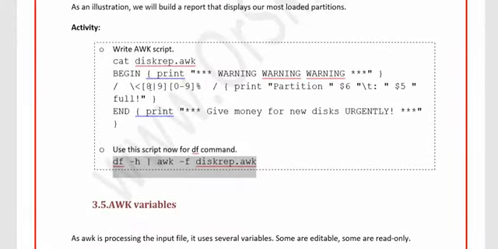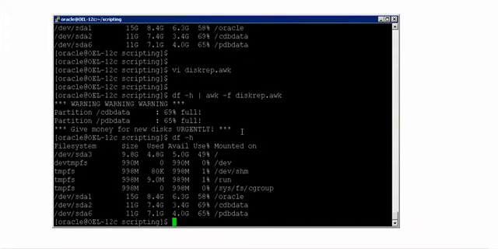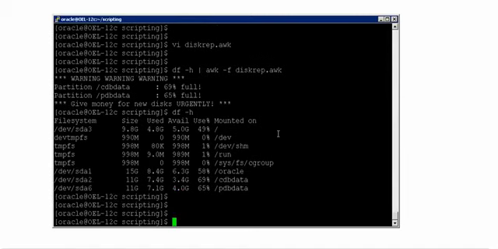And as I have been telling you so far, you need an input field separator to separate each and every field of a line, right? So whenever I say df -h, if I am passing this to awk, by default it will divide each and every line into columns based on spaces between two characters or two words or two patterns, isn't it? This is column number 1, column number 2, column number 3, something like that. But in case you want to divide the columns in each line based on some characters that you have in mind, how do you do it? Let us see.